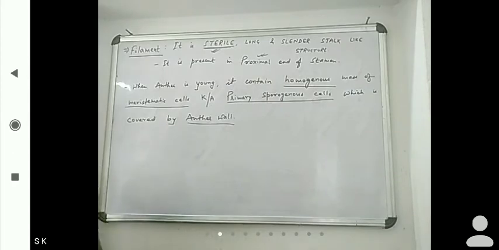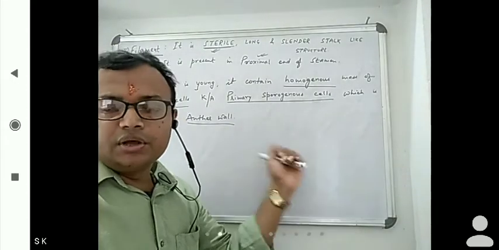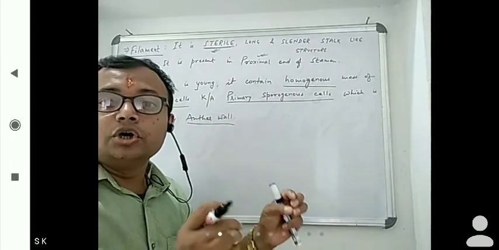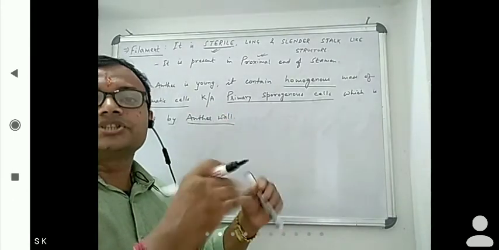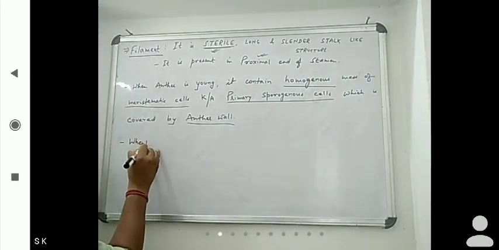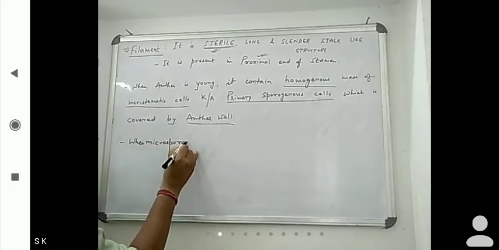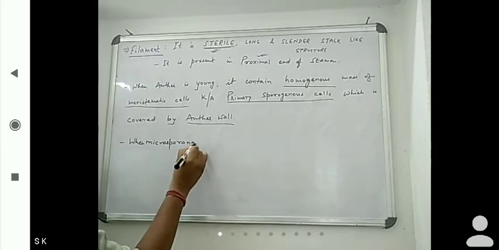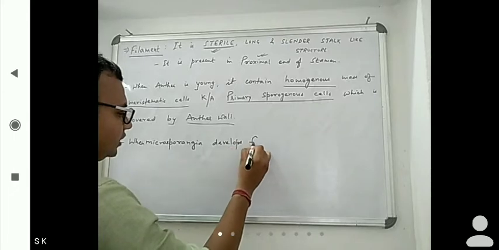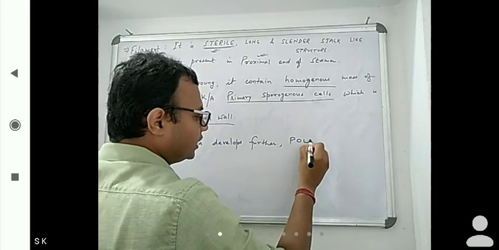Now what happens when microsporangia develop further? A pollen sac structure is formed.